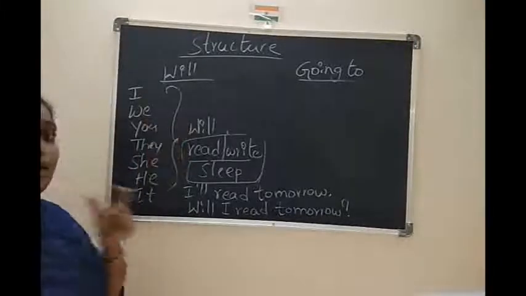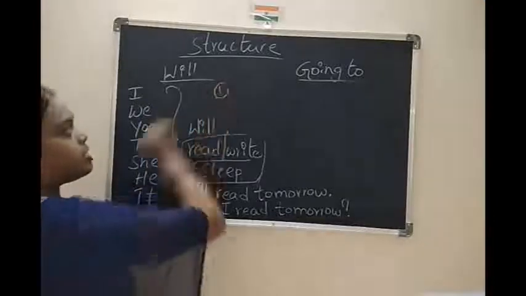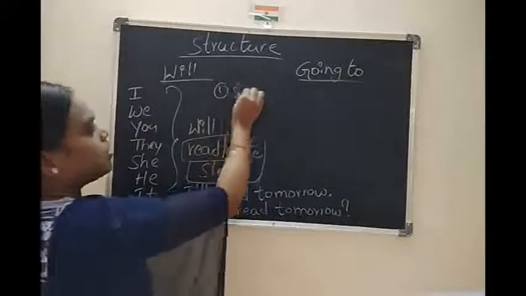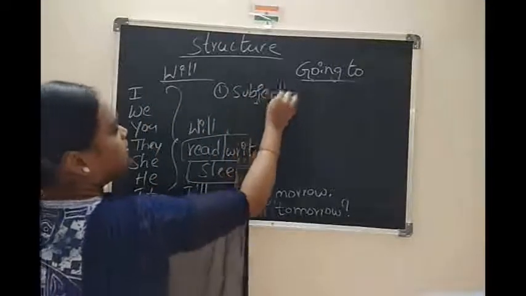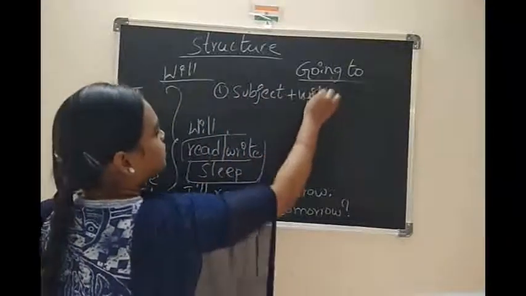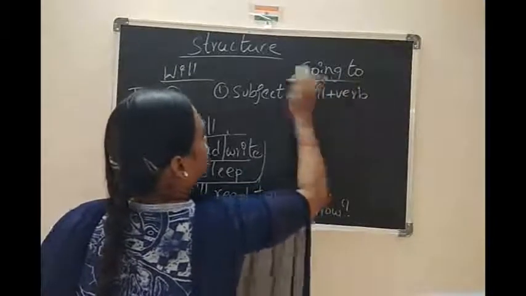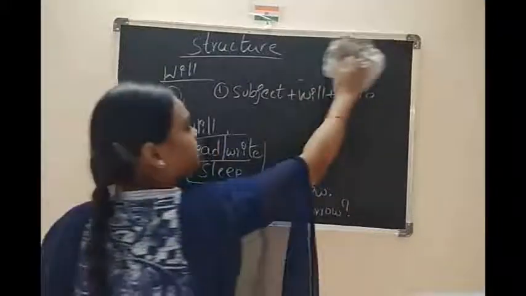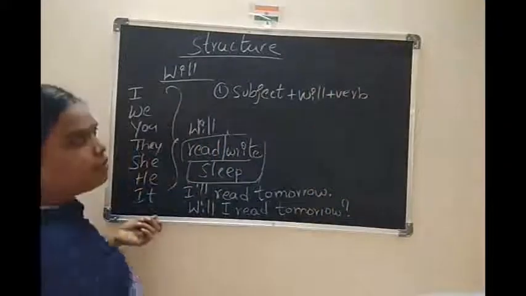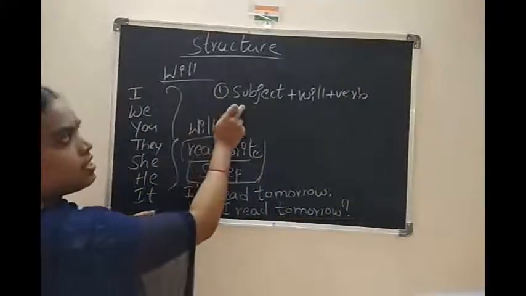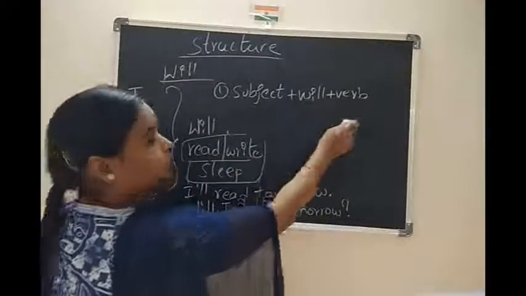So in this, how many aspects do I have? I have explained. First one is subjects. How can we use subject plus will plus verb? Okay, this is the first one. I'll explain going to next. So this is the structure of the sentence, children. First one, subject, will plus verb.